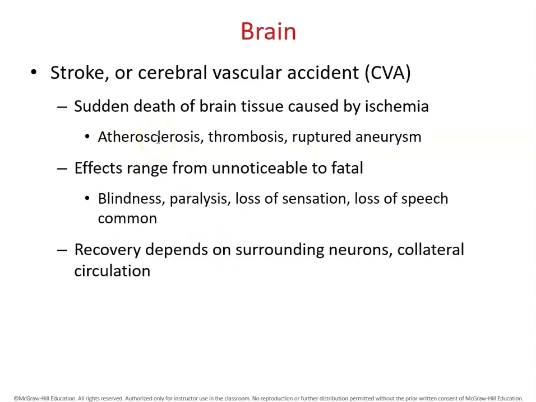Stroke is a sudden death of brain tissue caused by ischemia. Stroke could be due to atherosclerosis, thrombosis, or ruptured aneurysm. The effect of stroke can range from unnoticeable to fatal. Whether stroke can be recovered depends on surrounding neurons and the collateral circulation.